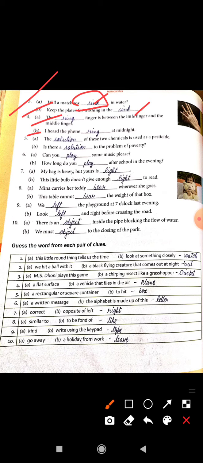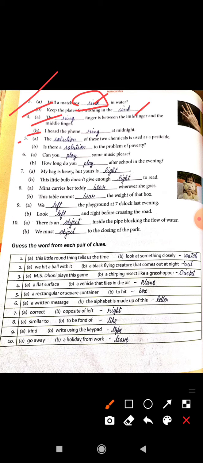Next, fifth: the solution of these two chemicals is used as a pesticide. And next: is there a solution to the problem of poverty? Both fill in solution, but the meaning is different.